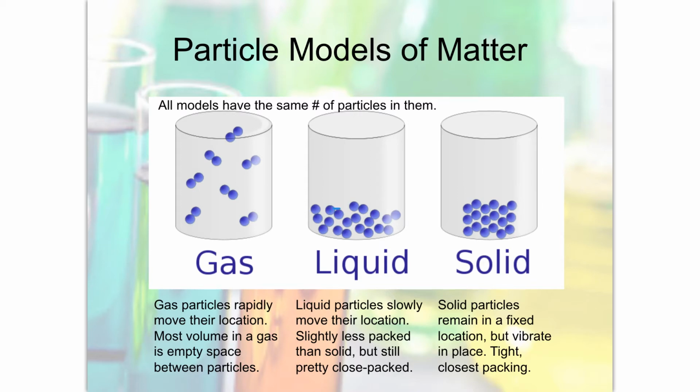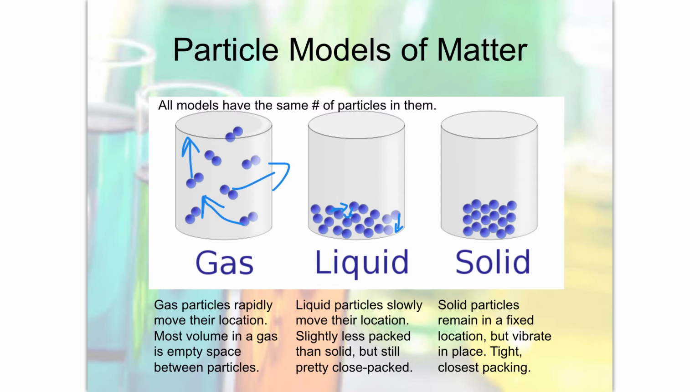So these things do move a little bit, right? And you would represent that by these little arrows, right? So over time, the particles of a liquid move from point A to point B. In a gas, the particles move very rapidly and very far. They have the highest energy, right?